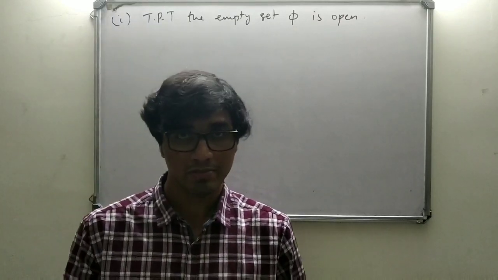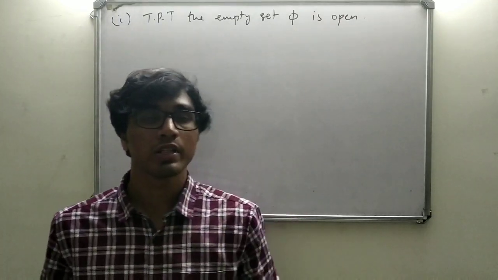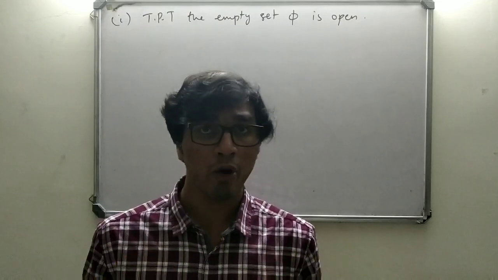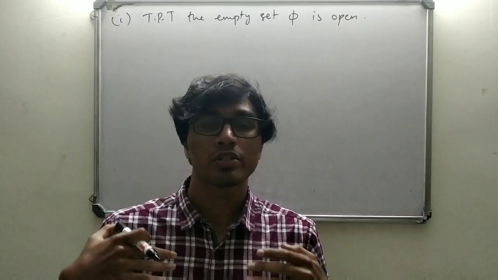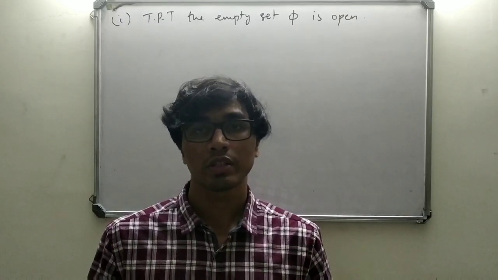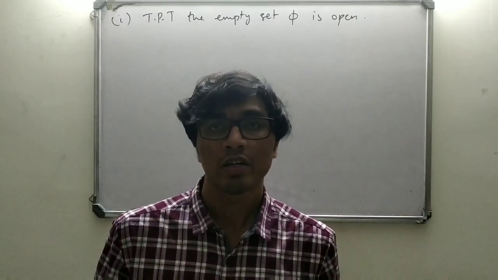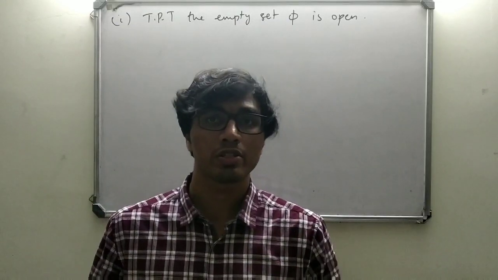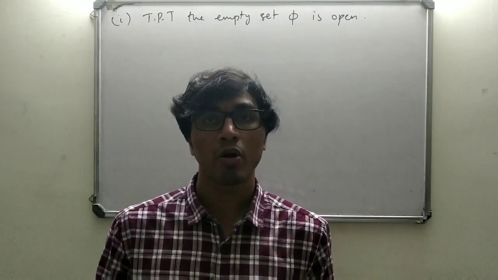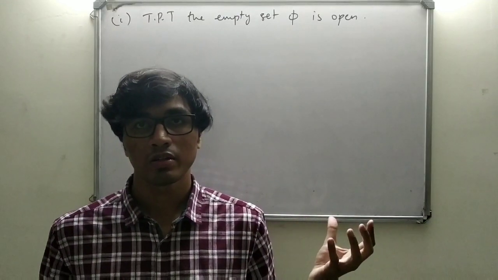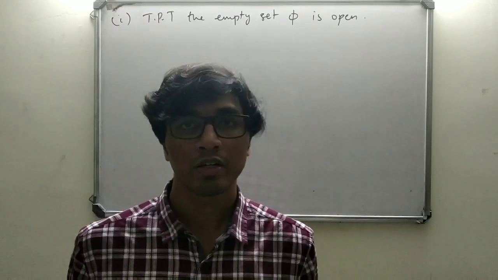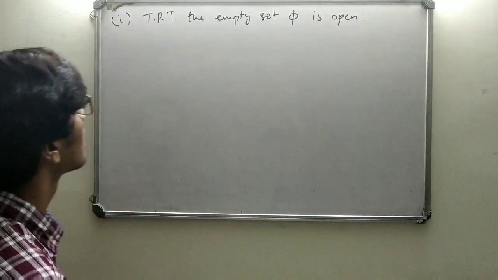So it doesn't have any point which disobeys the condition for an open set. It does not have any point which lacks an open ball centered at it contained in phi. Therefore, phi must be open, so phi is trivially open.